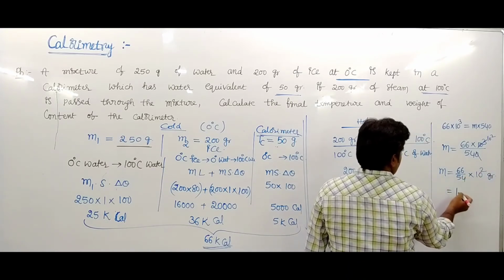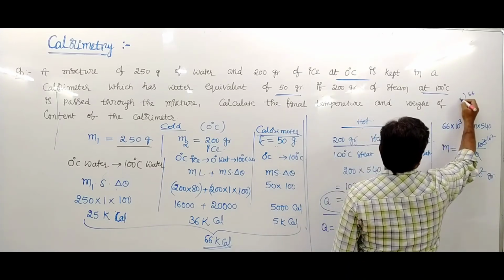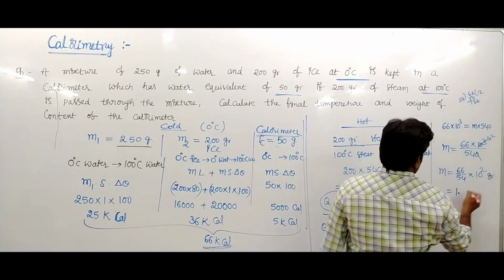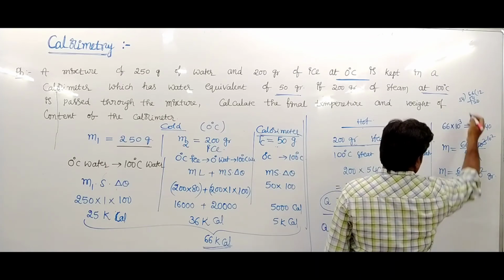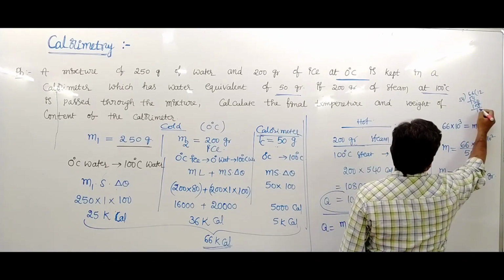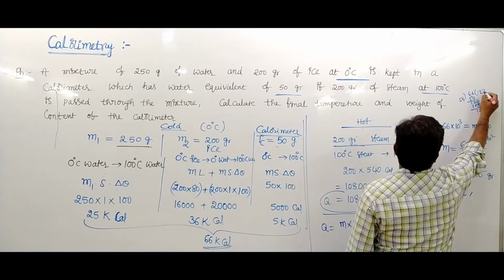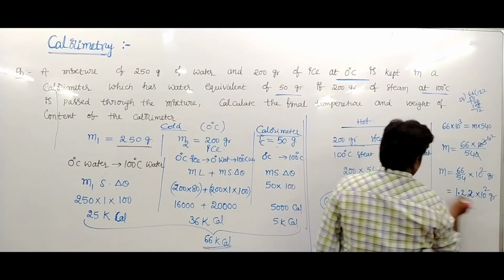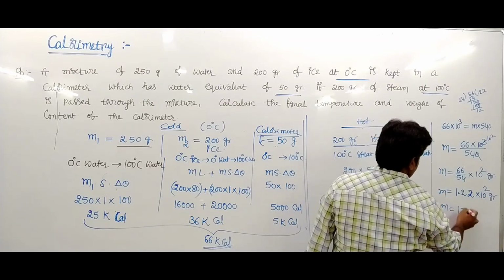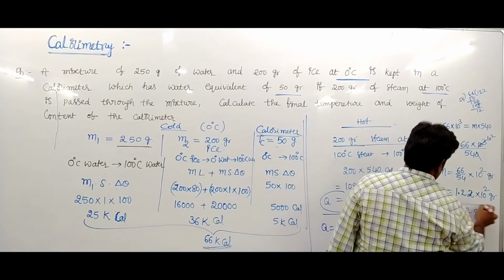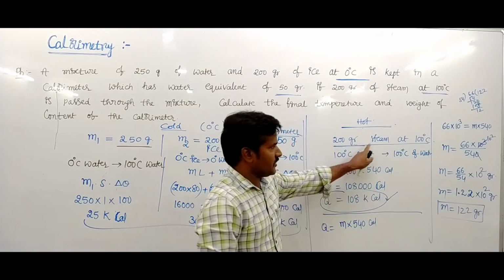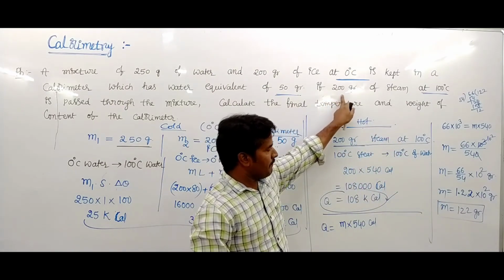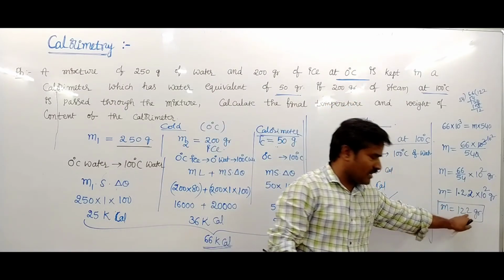Its value becomes 1.22 into 10 square gram. So m equals 122 gram of steam converted into water. That means the total mass of steam is 200 gram, but only 122 gram of steam converted.